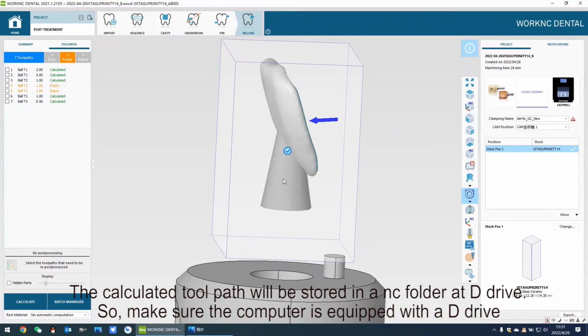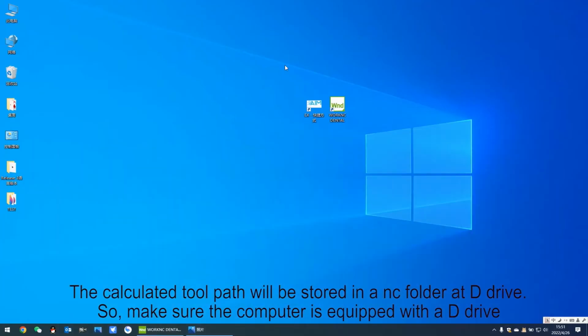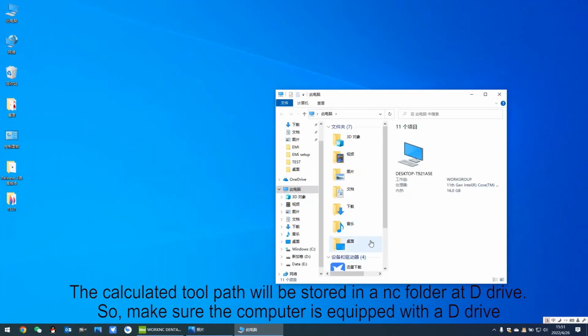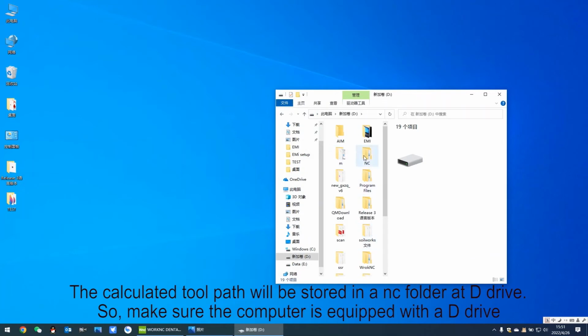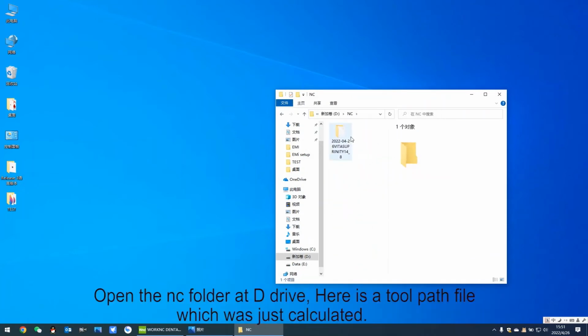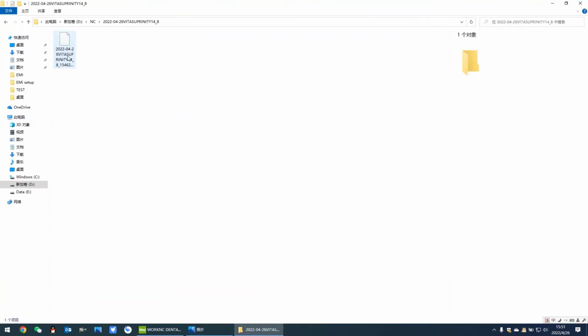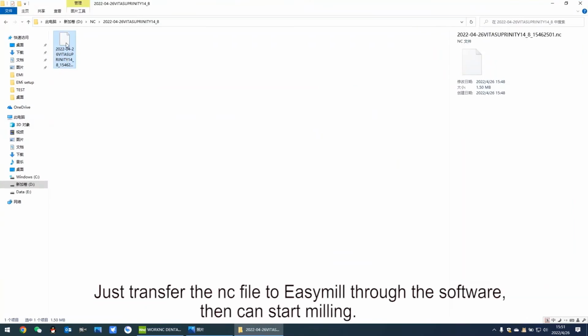The calculated tool path will be stored in an NC folder on the D drive. So, make sure the computer is equipped with a D drive. Open the NC folder on the D drive. Here is a toolpath file which was just calculated. Just transfer the NC file to EasyMill through the software, then you can start milling.